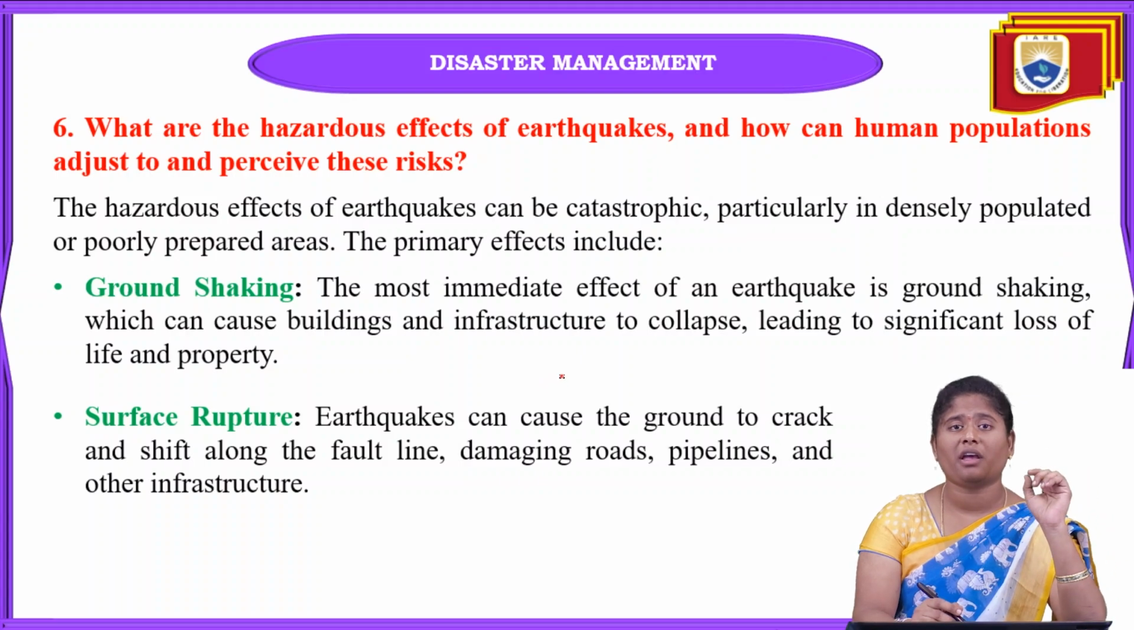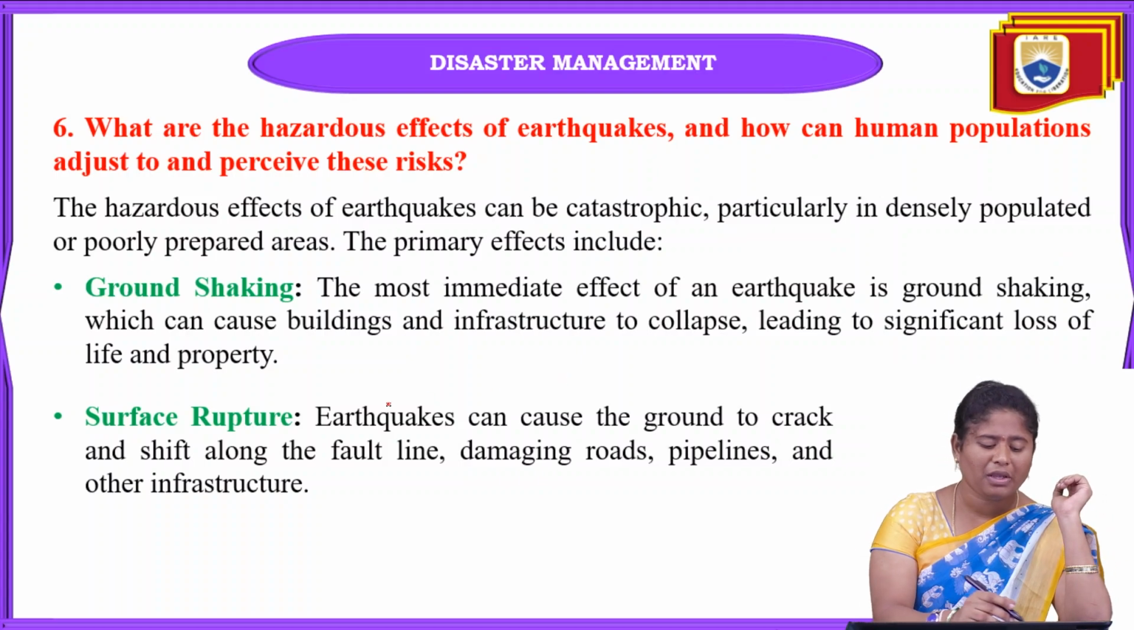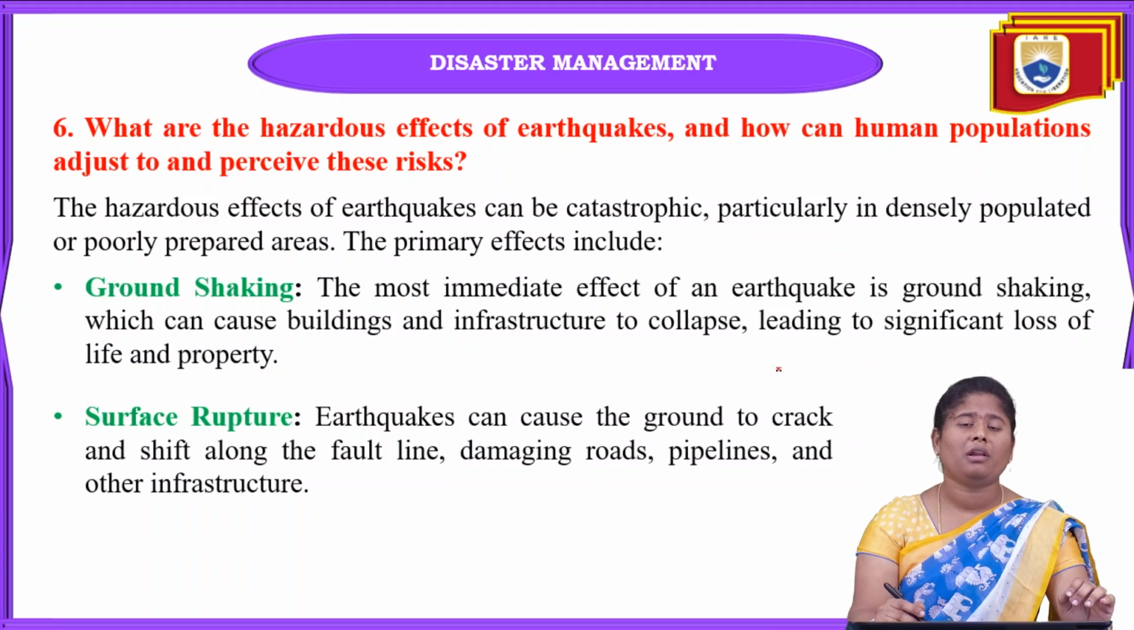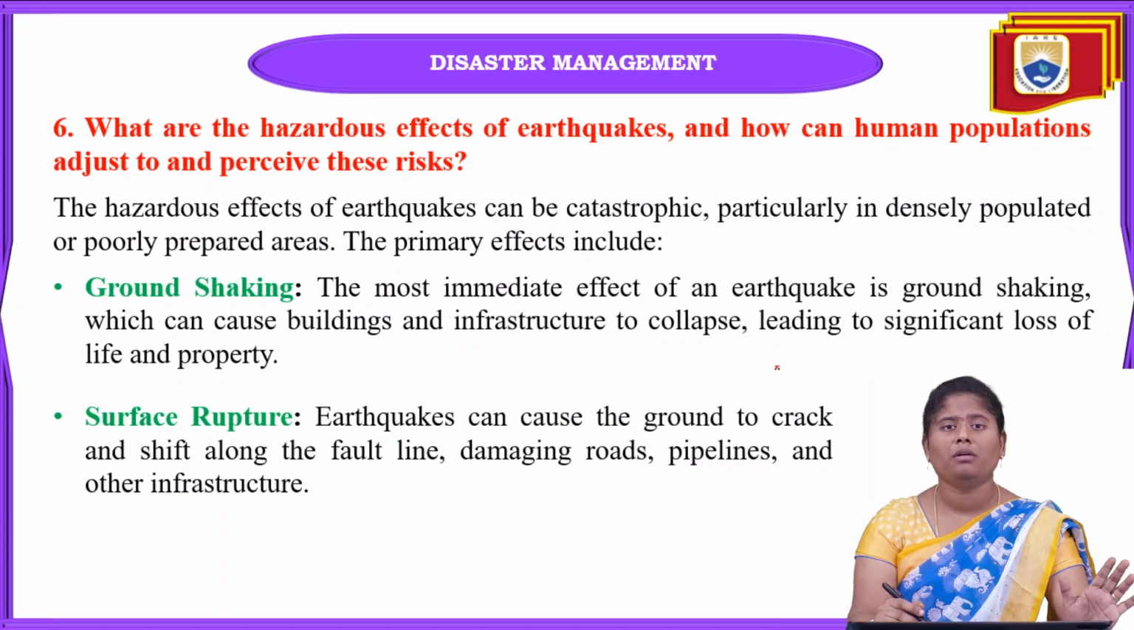Coming to the primary effects we can include, the first one is ground shaking. The most immediate effect of any type of earthquake is ground shaking. In some regions ground shaking will be very low, but in some regions it will be very high. At very high magnitude, the ground shaking will directly collapse the buildings at that time. It can collapse both infrastructure and buildings, and that will lead towards the loss of life and also property.